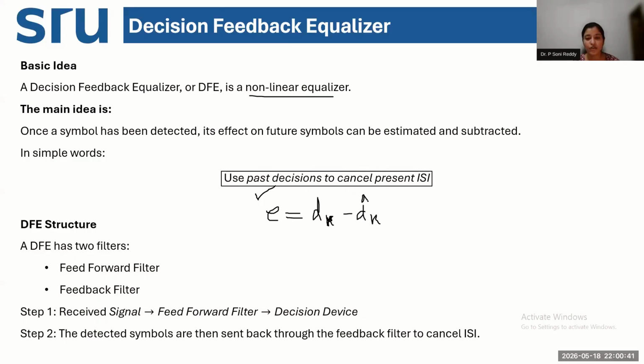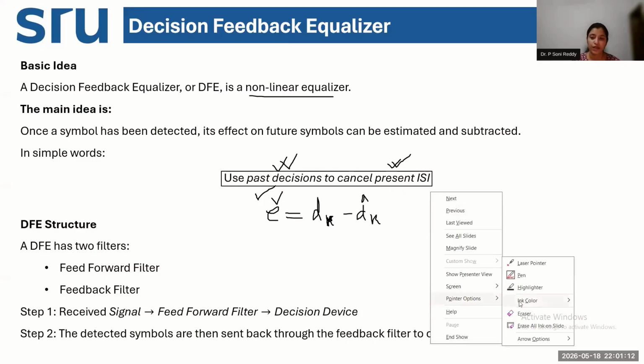For each symbol that I am transmitting, I will calculate the value of the error. If I have 4 bits, I will do the error calculation for each of the 4 bits. Based on these past decisions, we will use the past error values to estimate and remove the intersymbol interference in the present symbol being transmitted. Clear?